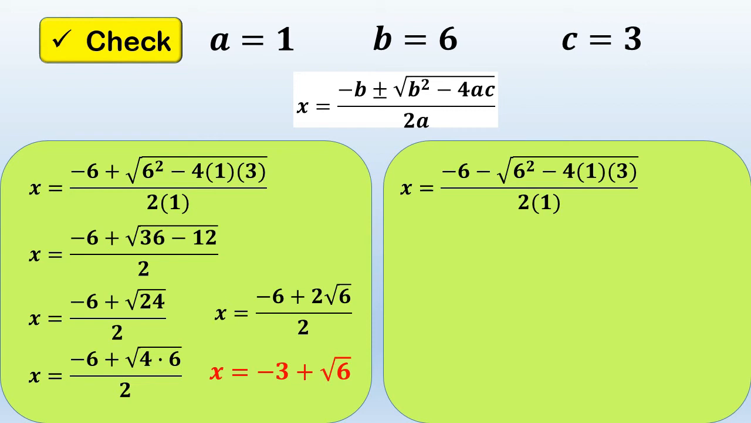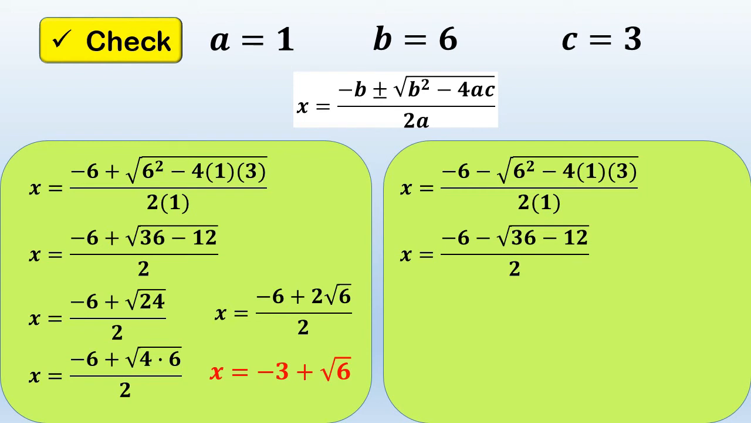Negative 6 minus square root of 6 squared minus 4 times 1 times 3 over 2 times 1. Now, let's copy negative 6 minus square root of 6 squared is equal to 36, minus 4 times 1 times 3 is equal to 12. So, over 2 times 1 is equal to 2.